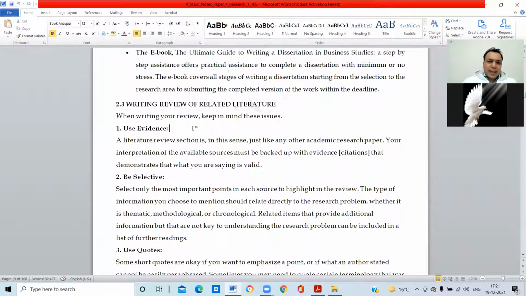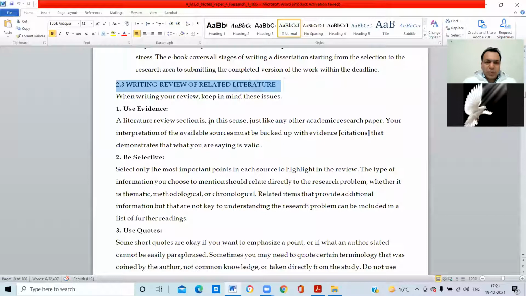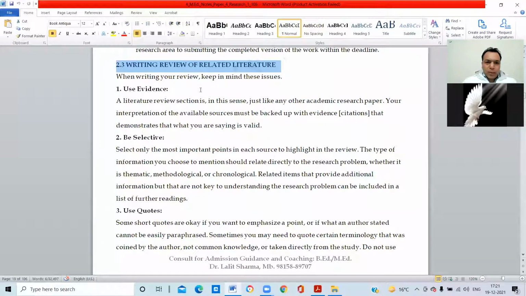The next is writing reviews of related literature. Okay, so whenever we have to write reviews, now we have collected the data, we have to write the reviews. So it should use evidence. A literature review section in this sense, just like any other academic research work, your interpretations of the available sources must be backed up with evidence. Okay,